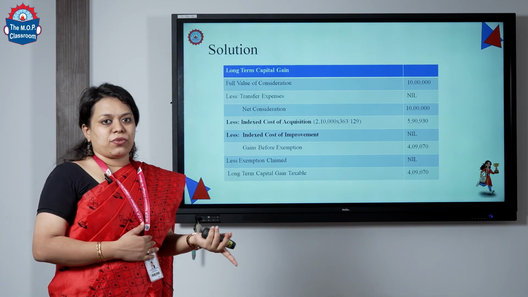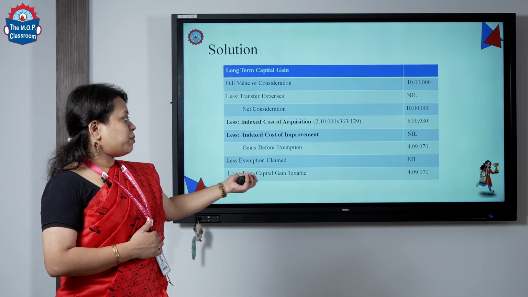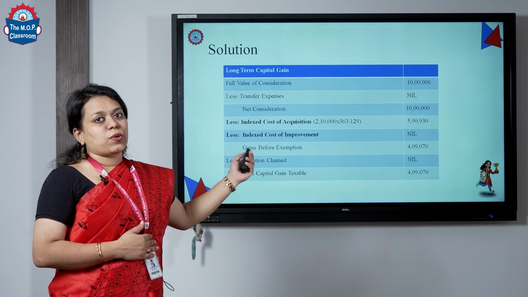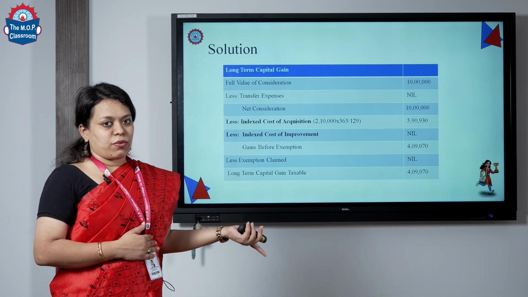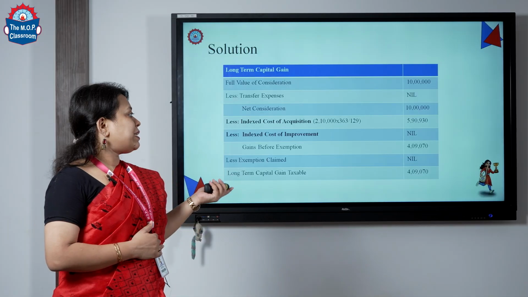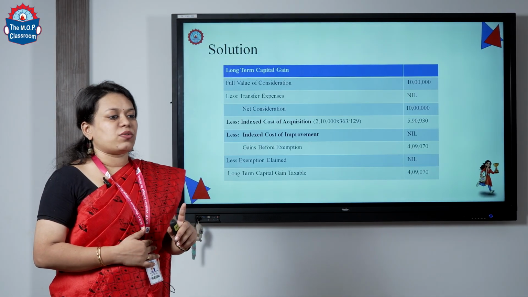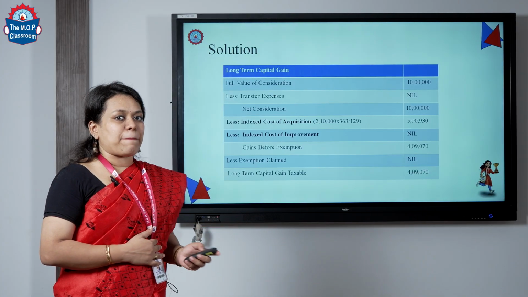No improvement information was given, so we considered it as nil, and your gains before exemption will be 4,09,070, and less exemption claimed, no exemption is claimed. So, your taxable long term capital gain, 4,09,070 rupees, will be your taxable long term capital gain.